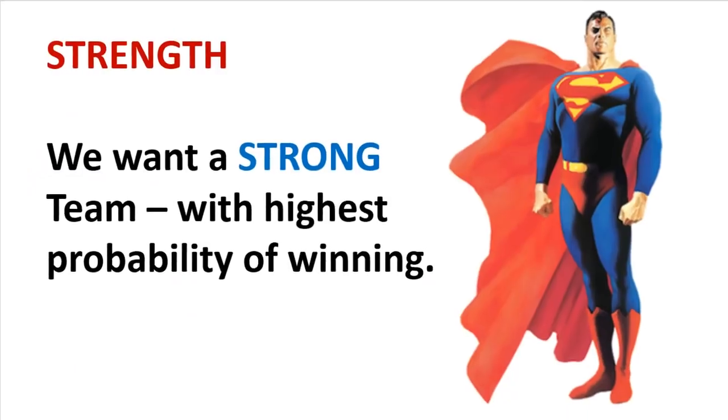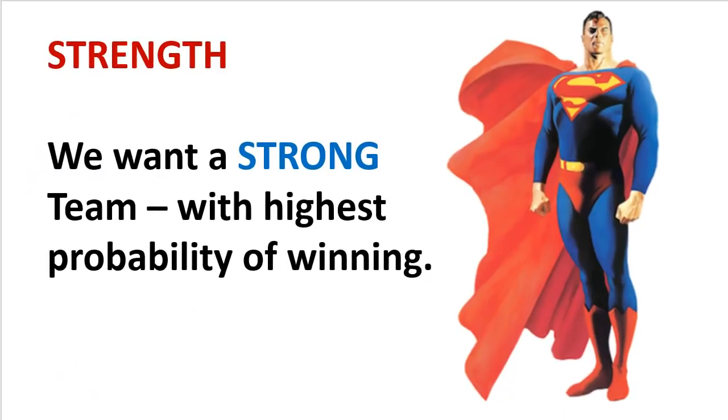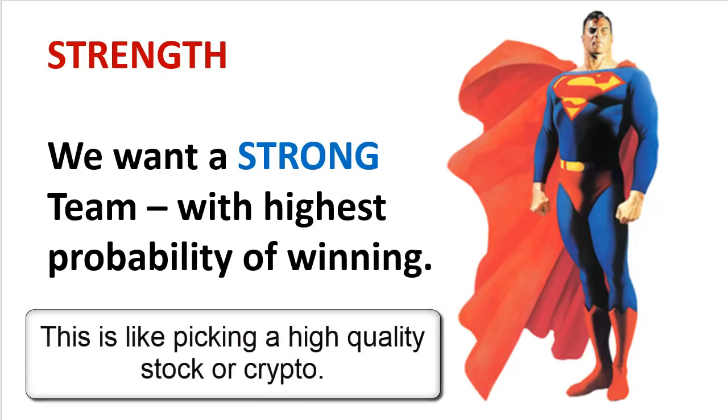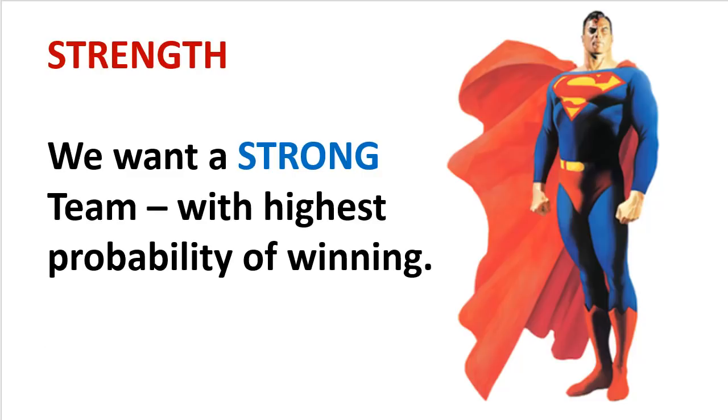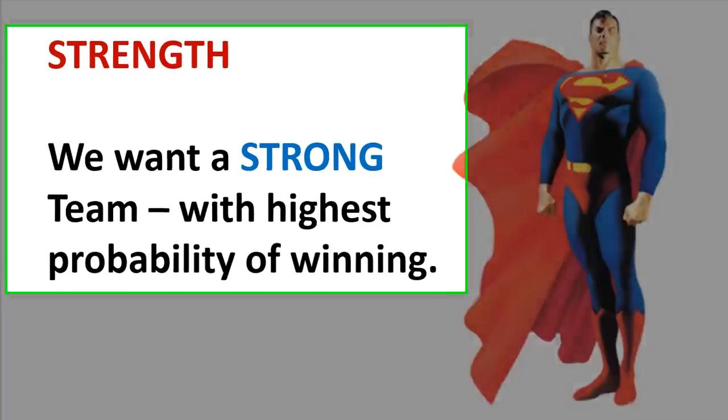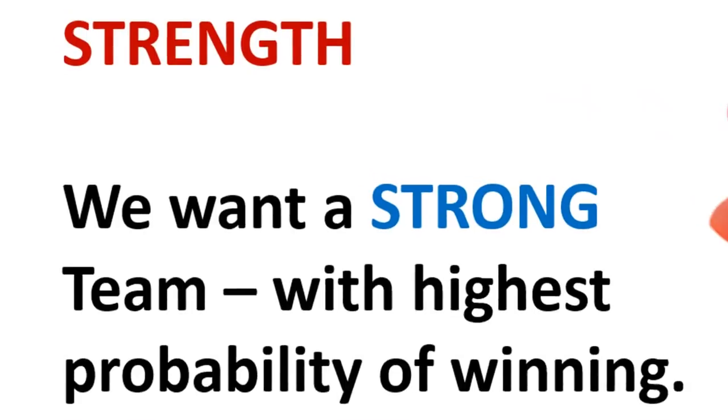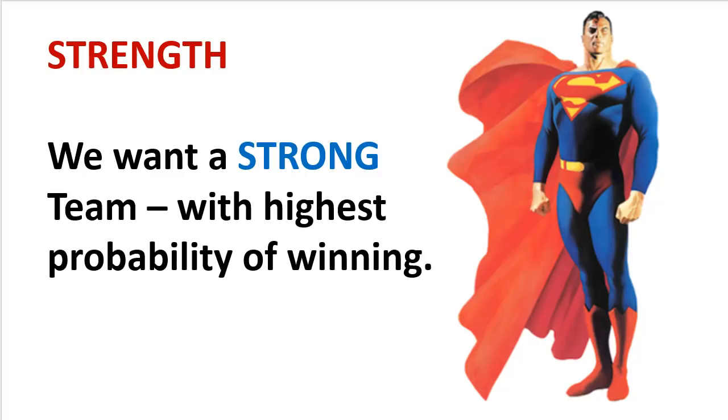Let me start with rule number 1. The first rule, before we go into any of the winning odds or betting on the games, is we want to pick a team that is relatively strong. And this is really important, guys. We want to pick a team that has the highest probability of winning. So we're not just going to bet on a team simply because it has the highest winning odds or the highest profit ratio. No, it has to be a winning team. It has to be a team that we think has the highest chance of winning for us. And of course, it's even better if that team happens to be the country that you support. All right, guys.